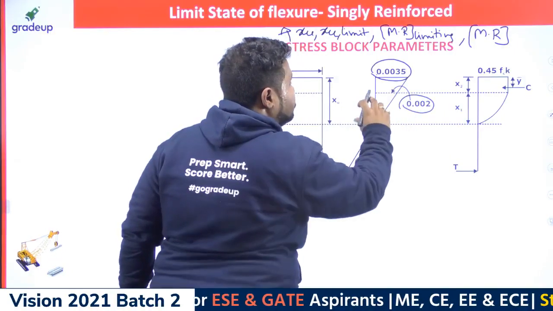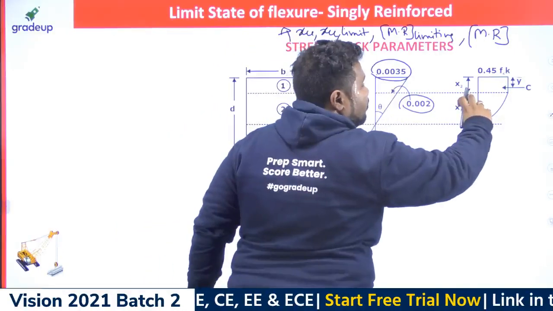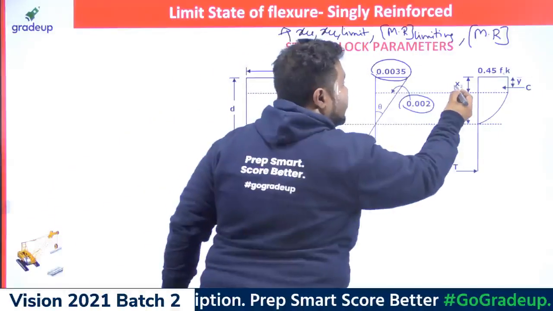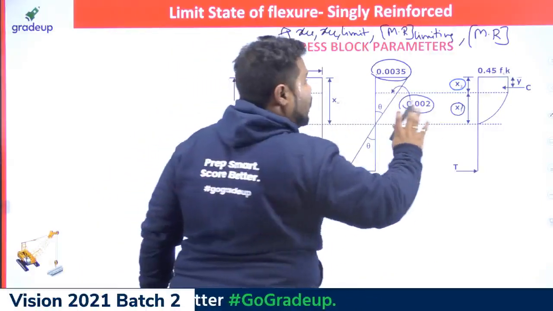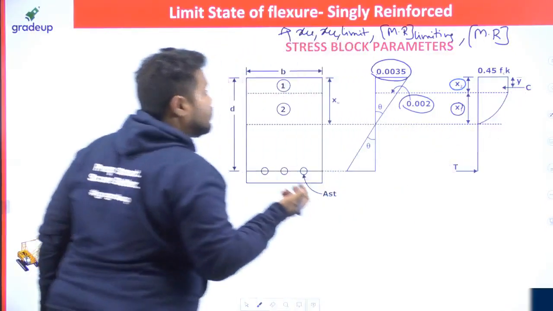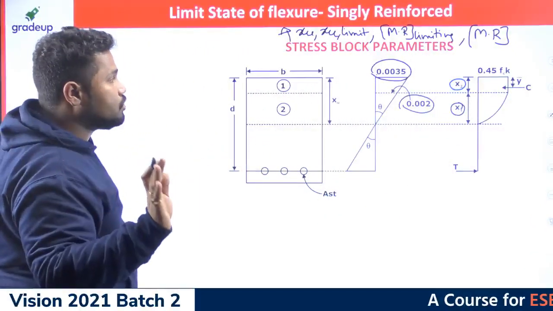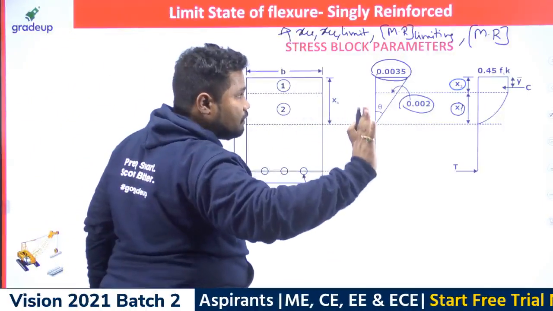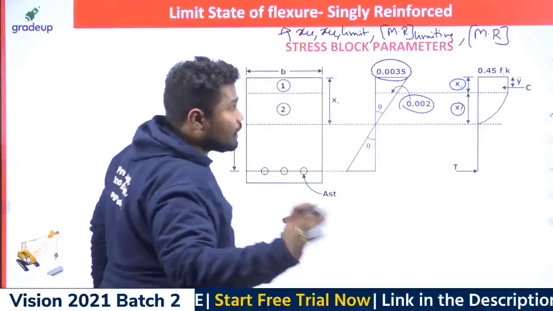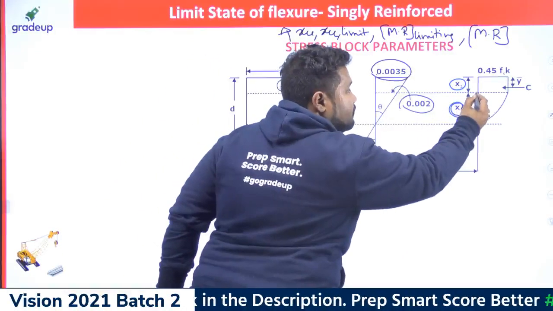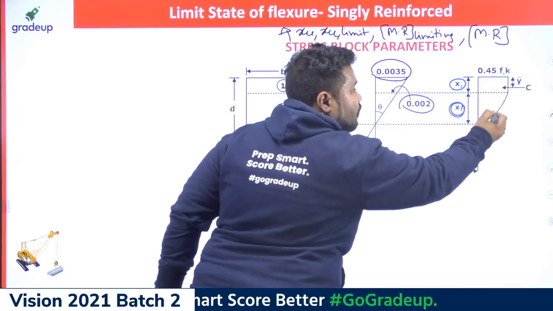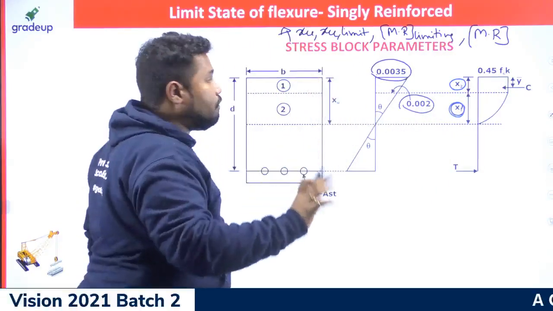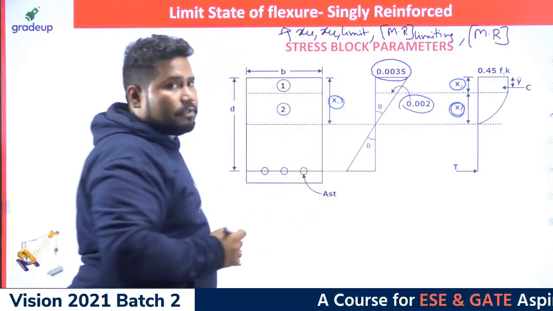Let us suppose the depth of this parabolic portion is x1, and the depth of this rectangular portion is x2, right? Now, the total compression force, how you can get it, that also we can teach you. But to work out that compression force correctly, you should work out the depth of this parabolic portion of stress variation and the depth of this rectangular stress block. These two you need to work out in terms of the actual depth of neutral axis XU.